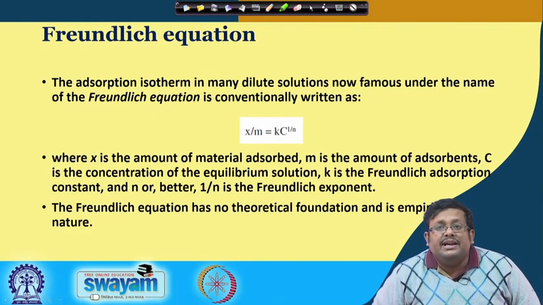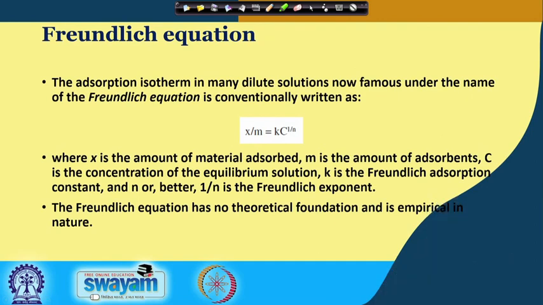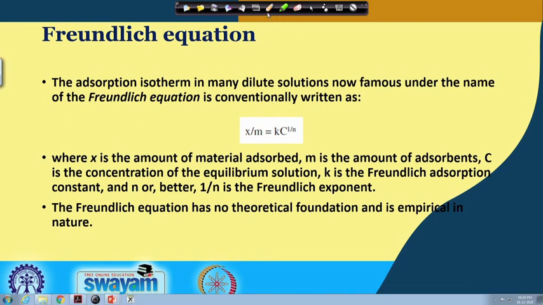So, let us start with the Freundlich equation. Now, in case of the Freundlich equation, the adsorption isotherm in many dilute solutions is now famous under the name of the Freundlich equation, and conventionally we write it as x over m equal to K c to the power 1 by n, where x is basically the amount of material adsorbed, m is the amount of adsorbent, in our case it is soil, c is the concentration of the equilibrium solution, and K is the Freundlich adsorption constant,